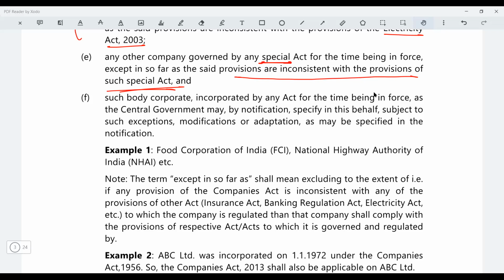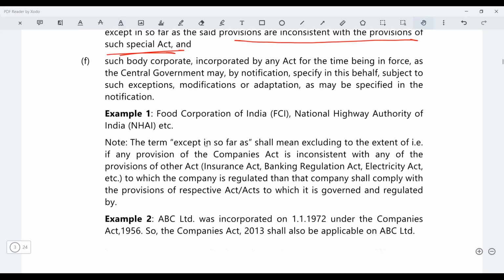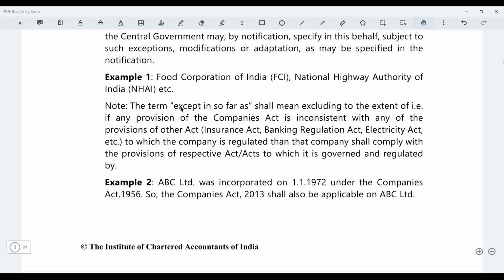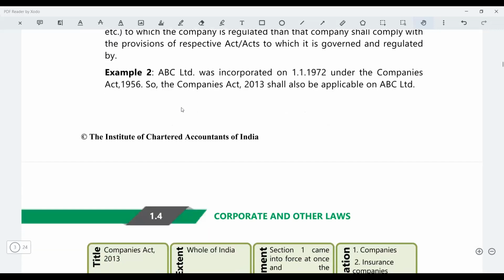Same thing, the Companies Act is like a general physician. So where the special act is silent, you listen to the general physician only. And wherever the special act provides a special provision, you follow the special provision and ignore what is written in the Companies Act. Okay, let's go ahead and see. FCI, NHAI, all those are special acts, right?